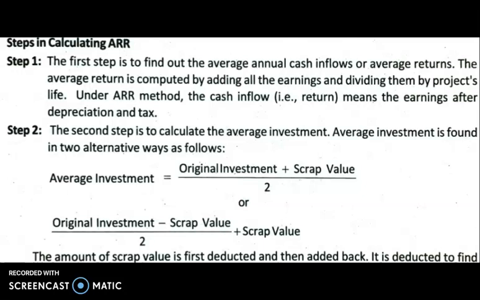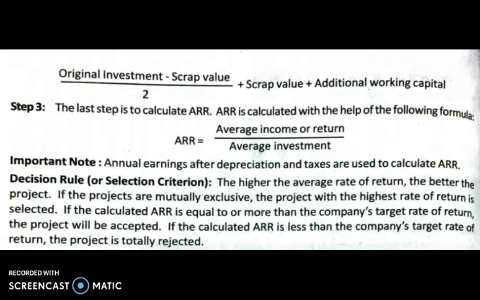So there are 3 formulas. The first formula is original investment plus scrap value, divided by 2. The second formula is original investment minus scrap value, divided by 2, plus scrap value. And the third formula is original investment minus scrap value, divided by 2, plus scrap value, plus additional working capital. This is the most common formula that we use, or the best one out of all the 3, because this includes all the components.